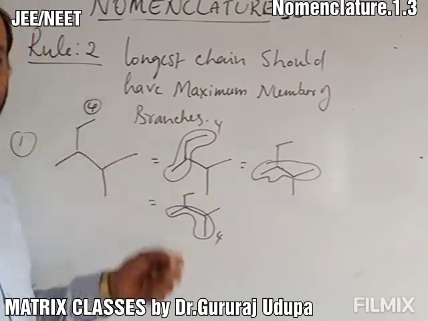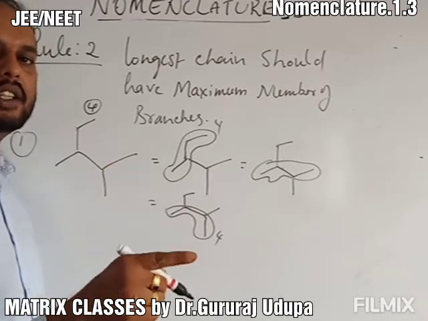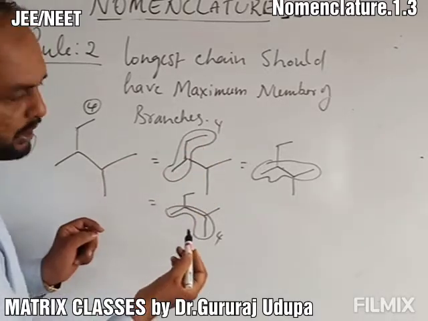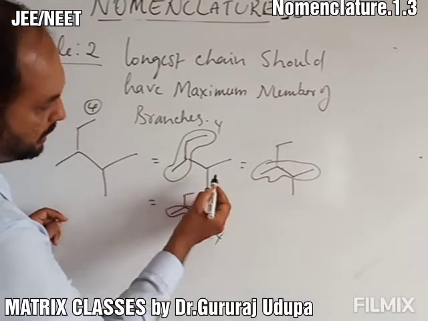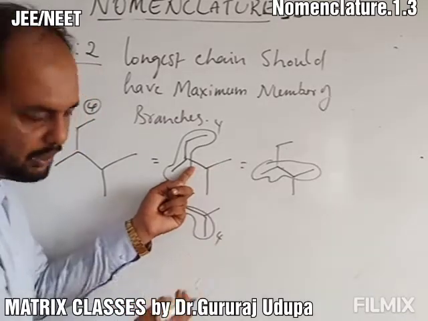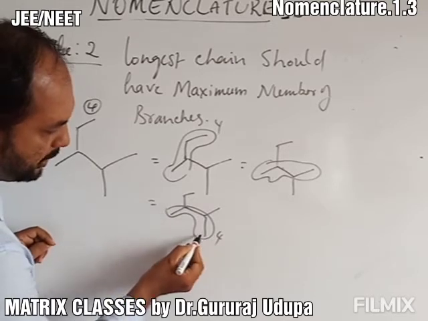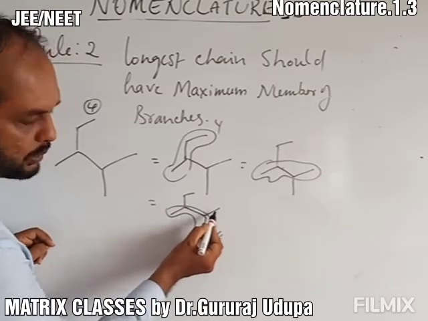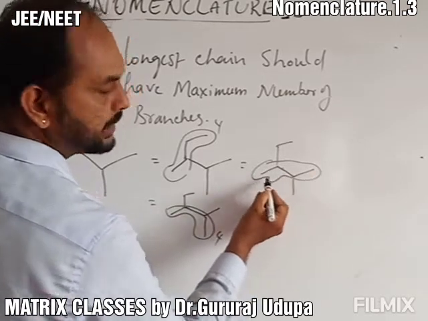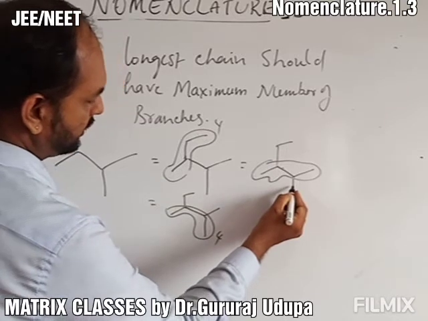But the rule says you select the longest chain such that that chain should contain the maximum number of branches. If I select this, I am getting only one branch. So that is the main chain. Don't consider this. I am getting only one branch. If I take this, I am getting one branch here, one more branch here. If I take like this, I am getting one branch here, one branch here.